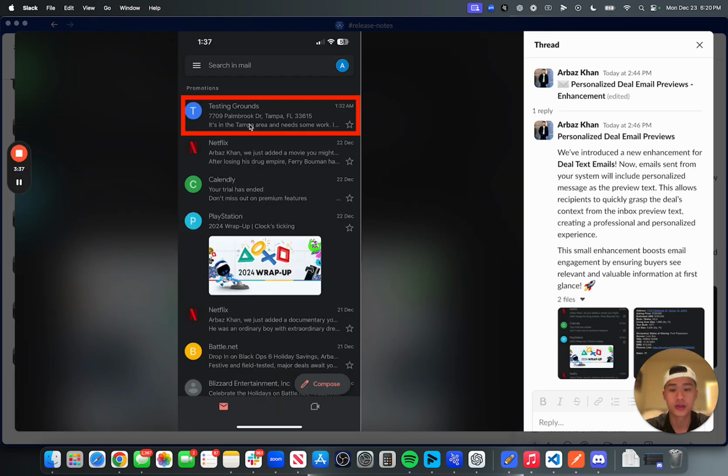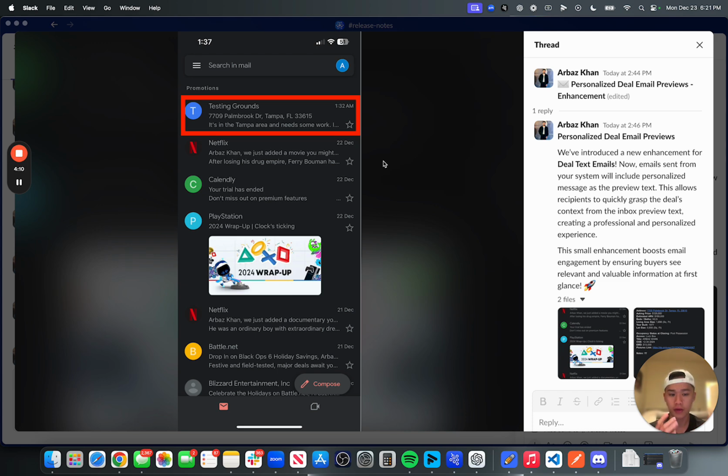Another really huge one. This was actually really easy for us to implement. We did it in like a couple hours. There's this thing called the preview text in an email. So whenever you're sent an email, there's this preview text. Not a lot of people know about it, but it's essentially this line under the subject line. It doesn't actually appear as part of the email body, but it's almost like a secondary hook to your email. And we thought this would be a great place to put the personalized statement.